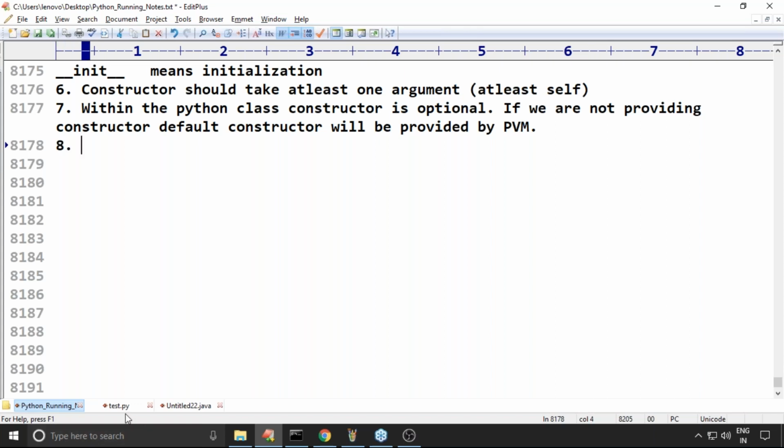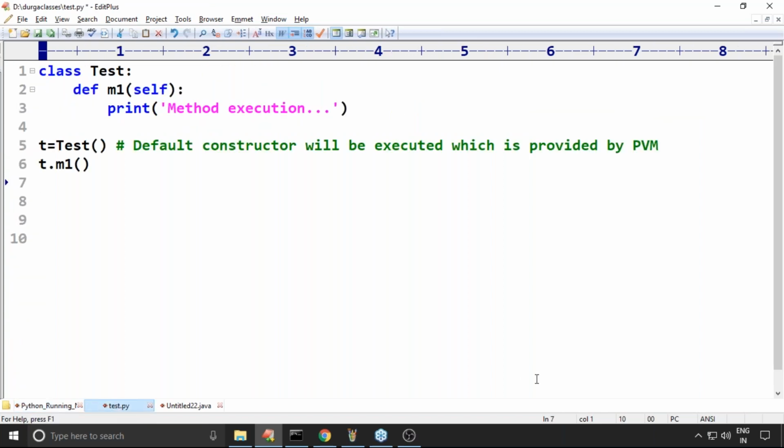Eighth point. A very important conclusion. After creating the object, self is already a reference to the object, then why do we have to use a reference variable? Naveen is asking this.